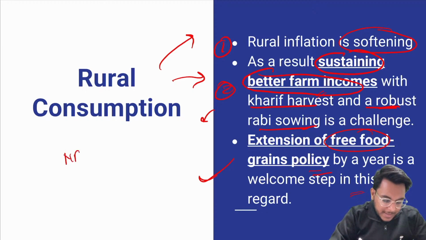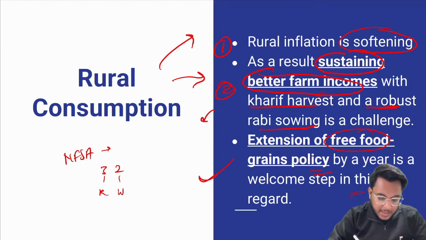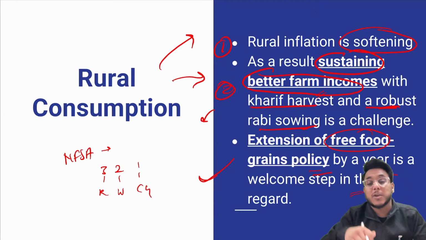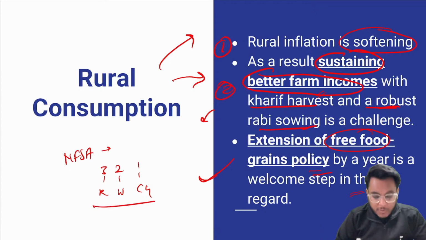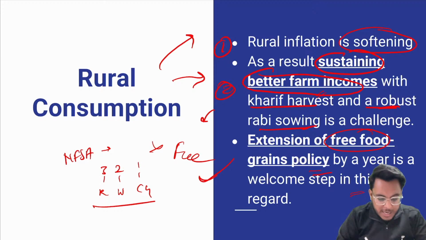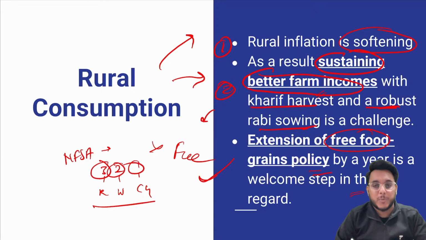Recently the government has said that under the National Food Security Act, the food grains that were being provided at 3 rupees per kg for rice, 2 rupees per kg for wheat, and 1 rupee per kg for coarse grains will now be provided entirely free of cost. You don't even need to pay 3 rupees, 2 rupees, or 1 rupee. So the free food grain policy has been extended.